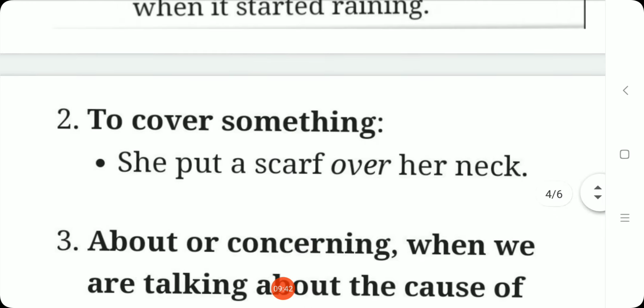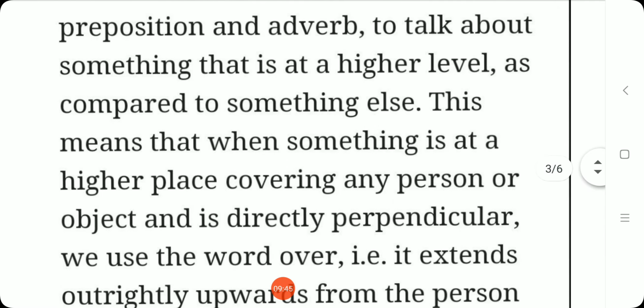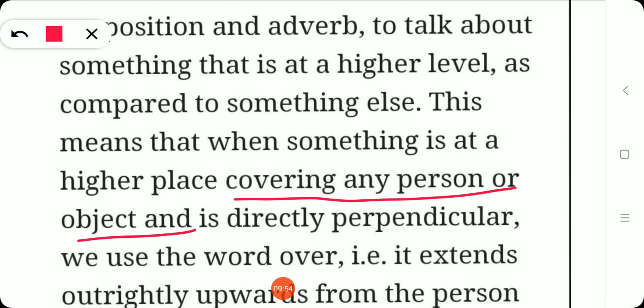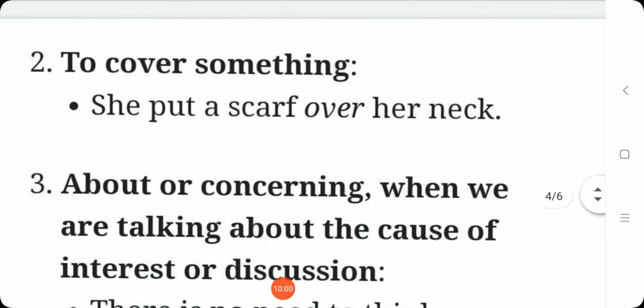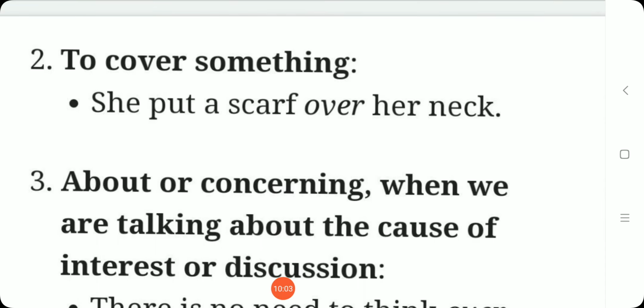Next one, to cover something. So இந்த definitionலேயே பார்த்தோம், we can use it to higher place covering any person or object அப்படின்னு பார்த்தோம் இல்லையா. Okay, so to cover something, she put a scarf over her neck. Okay, so it is covering her neck. So she put a scarf over her neck. So inga above her neck na enna meaning ஆயிடும், நெக்குக்கு மேலே. ஸோ நெக்குக்கு மேலே நம்ம ஸ்கார்ஃபை போட்டால் தானே அப்படியே ஸ்பேஸில் நிற்குமா? நிற்காது. ஸோ இங்கே நீங்கள் above யூஸ் பண்ணி பார்த்தீங்கன்னா the sentence itself you can get a wrong meaning.